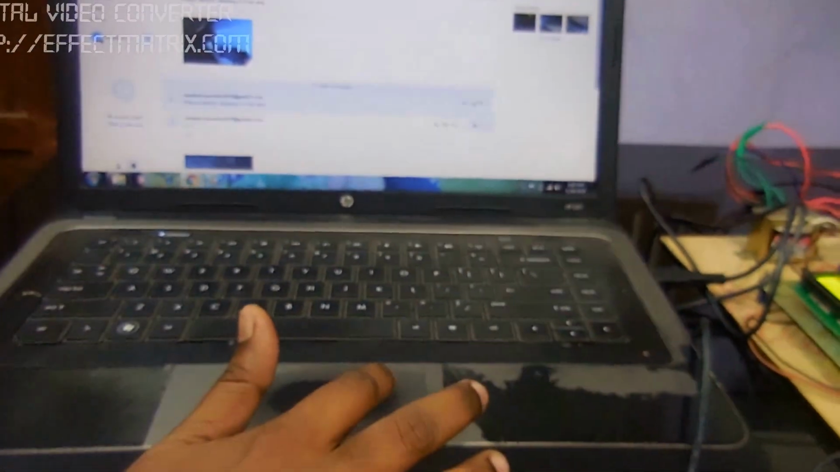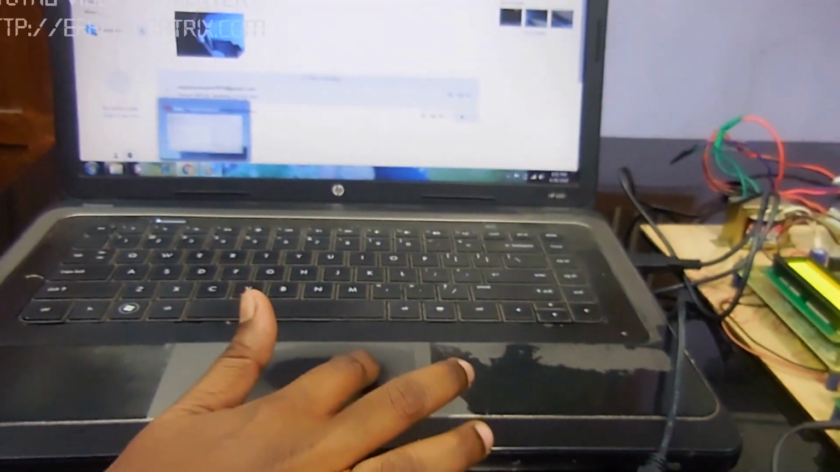And also, by using the wireless sensor network technology, it will be continuously updated in the PC.